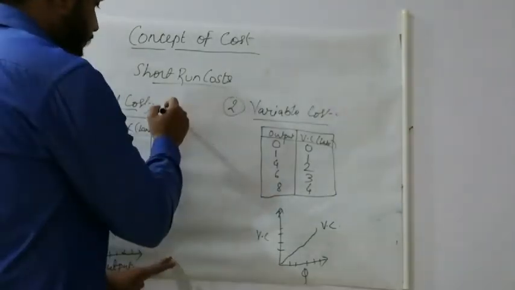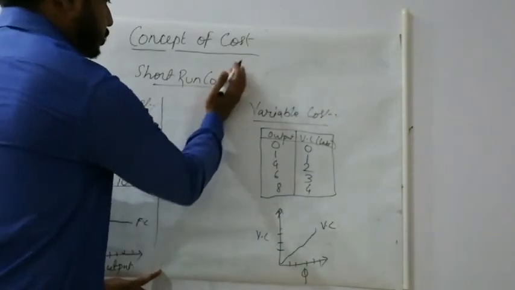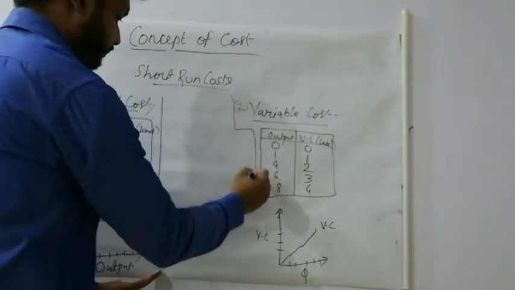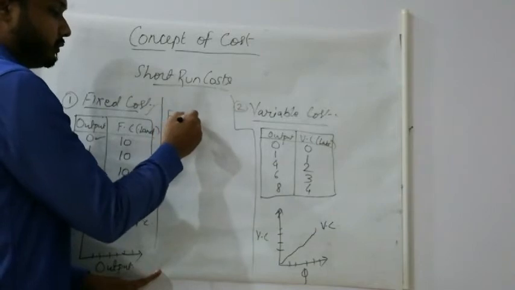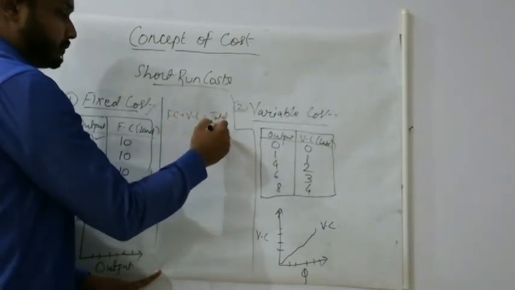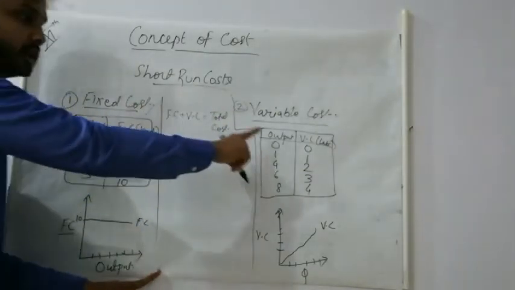Now suppose we want to make both the diagrams together, okay? See, fixed cost plus variable cost will be equal to total cost, okay? What is total cost? Fixed cost and variable cost.